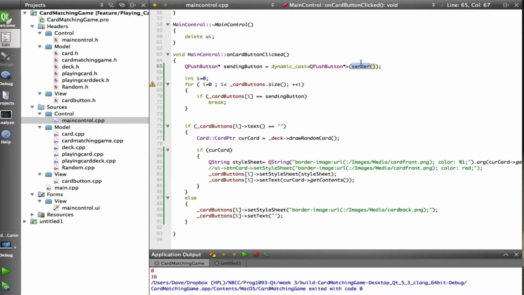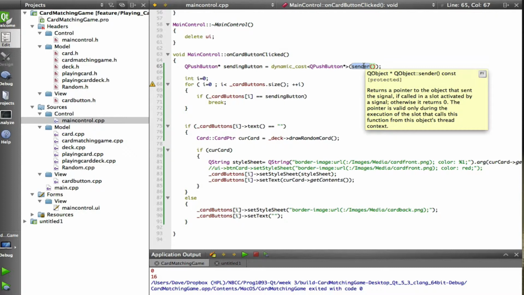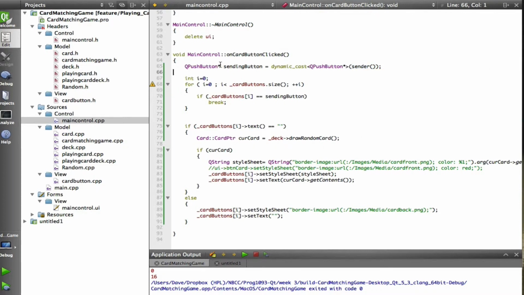I take this pointer I'm getting from sender, which is a QObject pointer, and I'm casting it as a QPushButton pointer and storing it in this QPushButton pointer variable called sendingButton. So I now have a pointer to the button that emitted the signal.